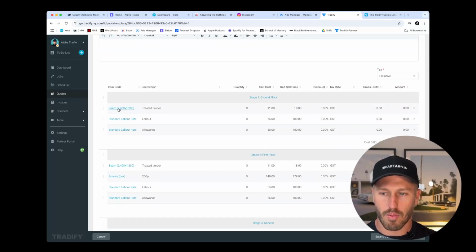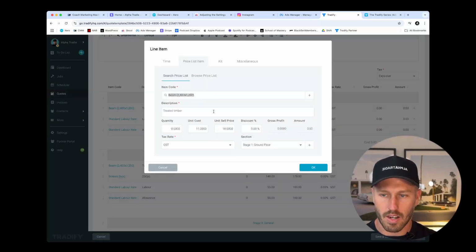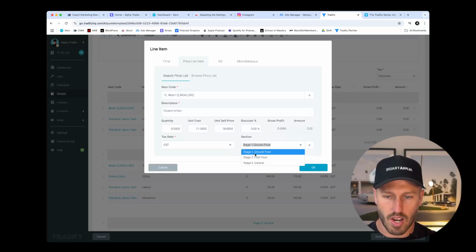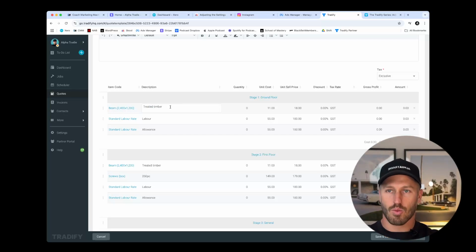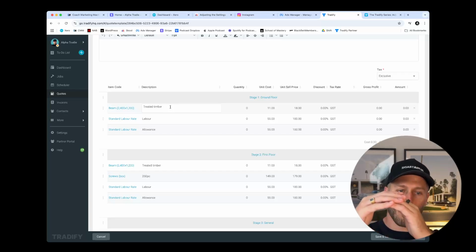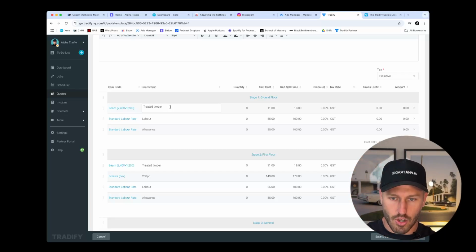And then we have our price list items. So I've added in some beams. We don't put any quantity in yet because this is just our template. We assign it to the section that it should be in, and we hit OK. Now, I would imagine that you would have in your materials, which will be these price list items, I would imagine you would have 10, 12, 15 of those, and your quote template will be quite substantial.